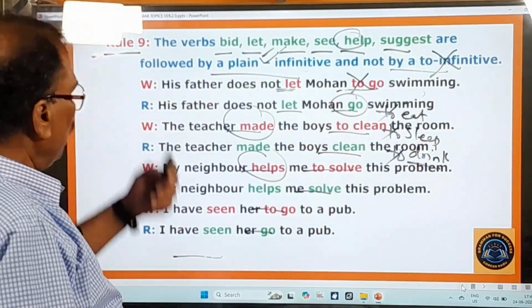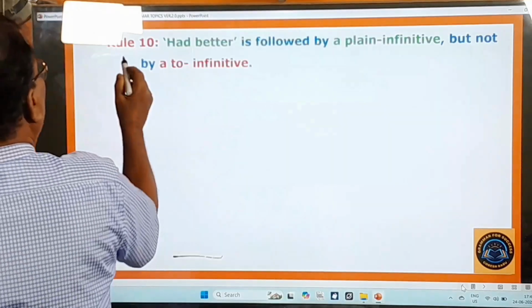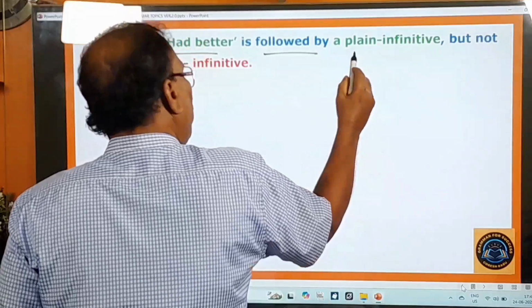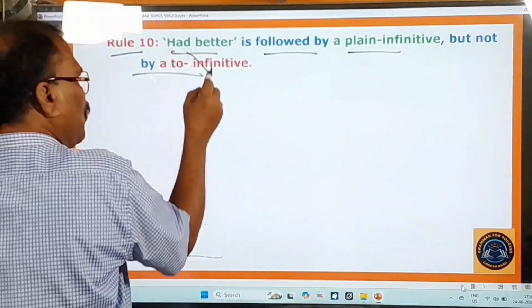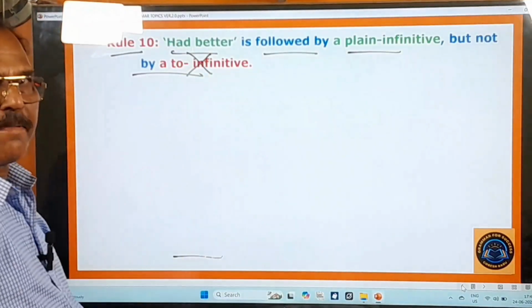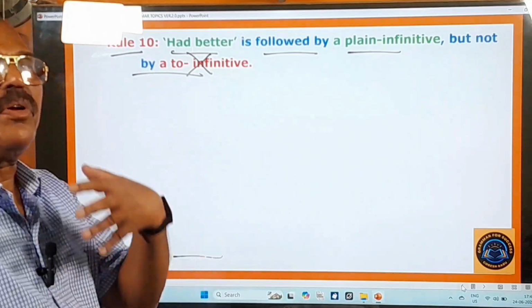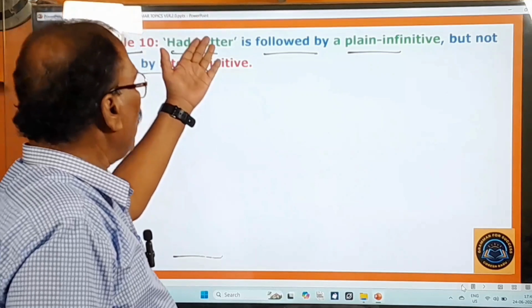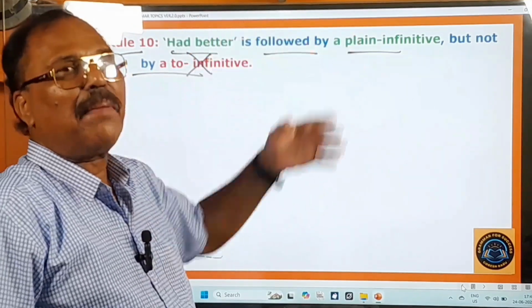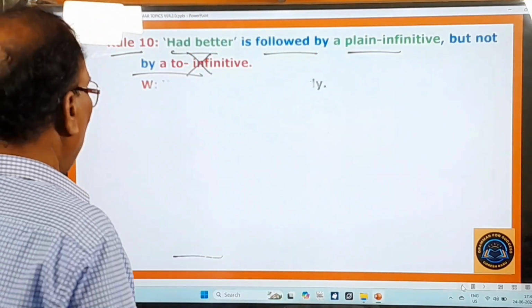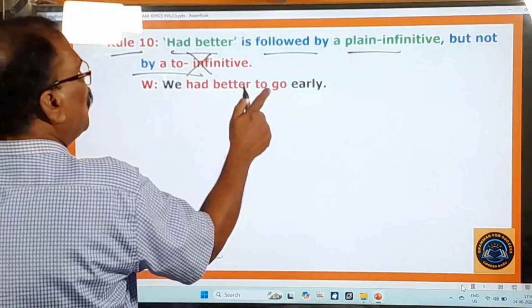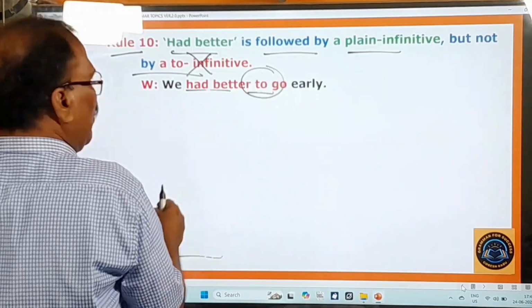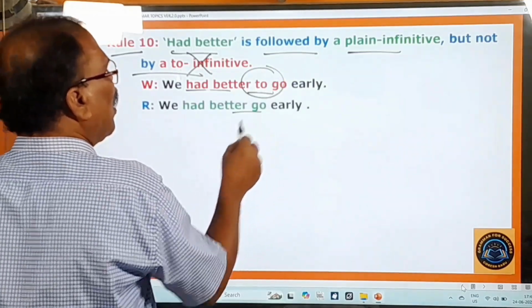Now let's move on to the next rule. Rule 10 is there. What is this rule 10? Had better is followed by a plain infinitive, but not a to infinitive. This had better is used to make suggestions to others. Therefore, after this had better, you should not use a to infinitive, but only a plain infinitive. Let me give you one example to make you understand this. We had better to go early. Don't say 'to go' after had better. What should you say? We had better go early.